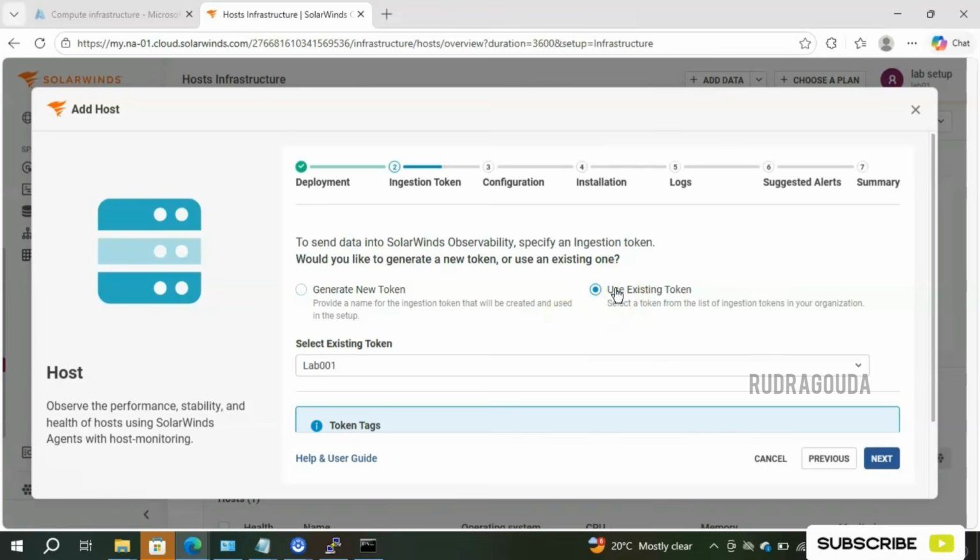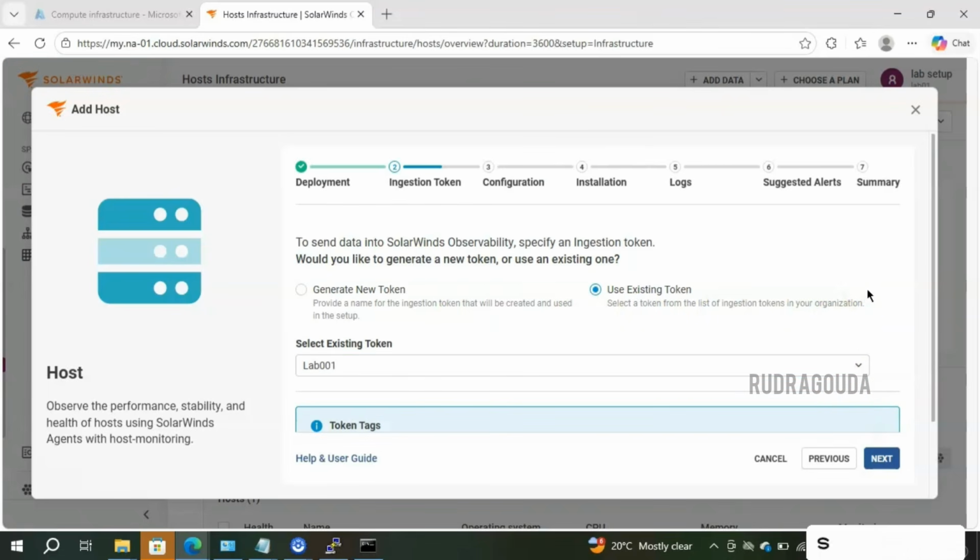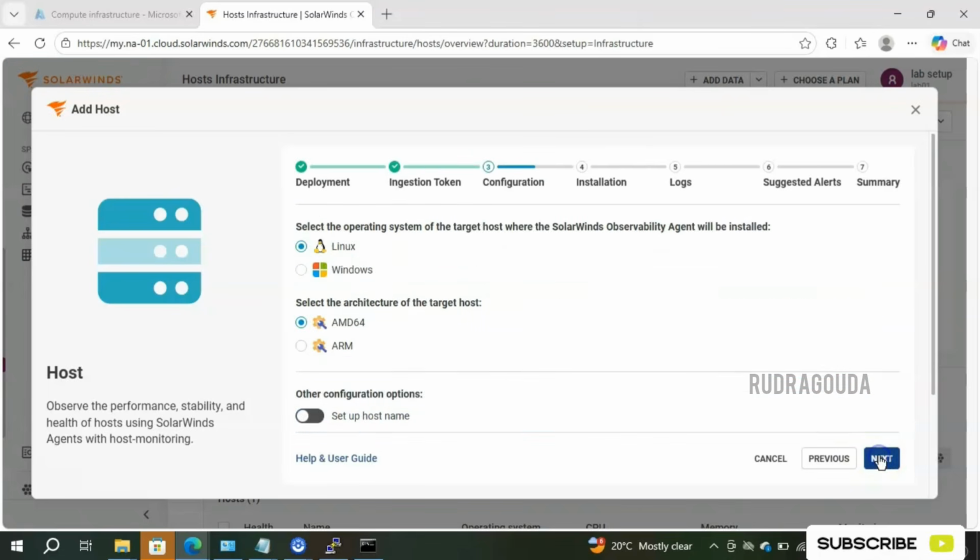So simply click on use the existing token and it came automatically. If you have multiple tokens in your environment, simply click on this drop down button and select whatever you want. Okay, and click on next. This time I will take use of the Linux box. So we already covered Windows, so now it's time to learn about Linux. So I will select Linux, then click on next.